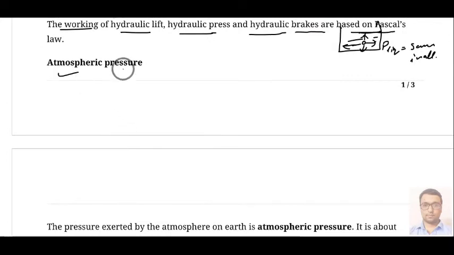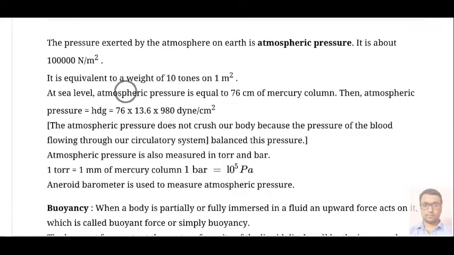Next we have atmospheric pressure. The pressure exerted by the atmosphere on the earth is called atmospheric pressure. Its value is about 10 raised to the power 5 Newton per meter square, and it is equivalent to the weight of 10 tons on 1 meter square area. Means it is a very huge amount of pressure.